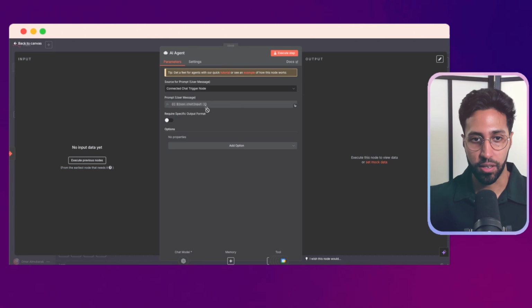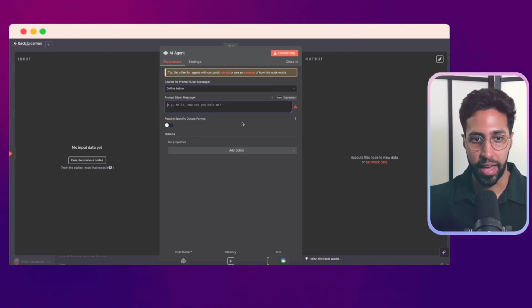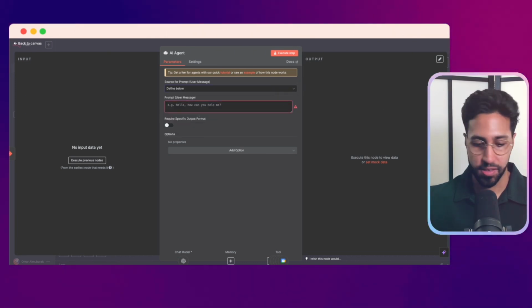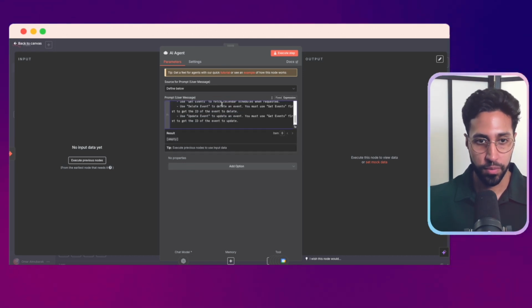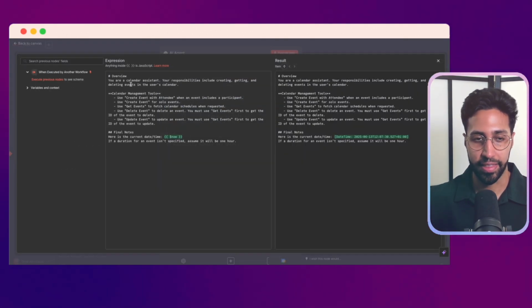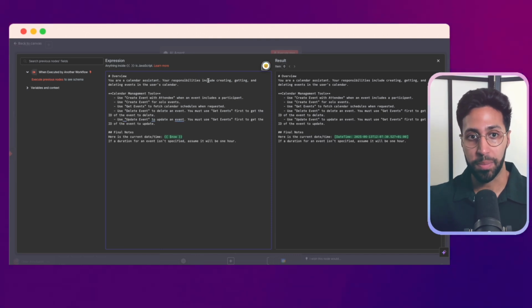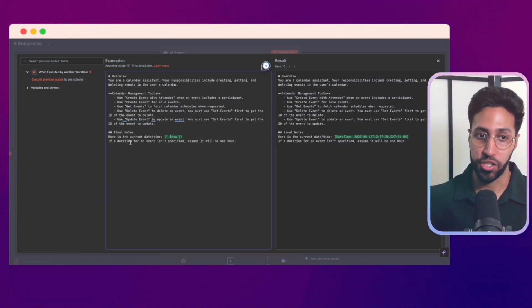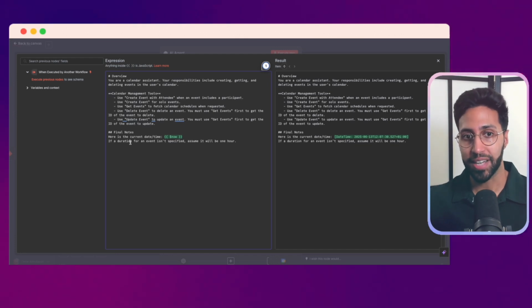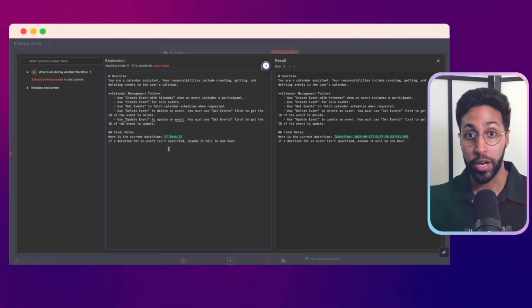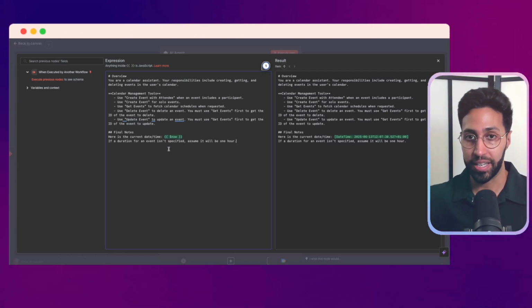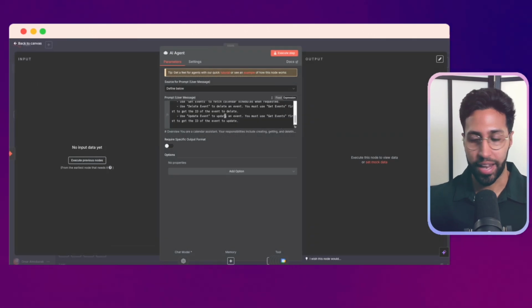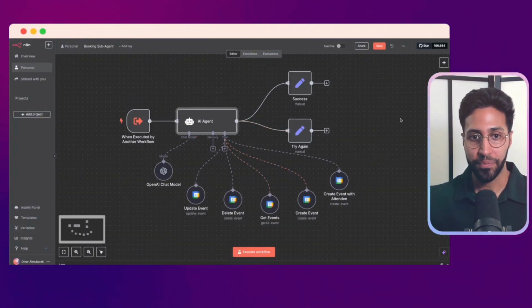So the last thing we need here is we need to give it a prompt. So I've prepared this. And for the prompt, I'm basically just telling it that it's a calendar assistant. Its responsibility is to manage my calendar and then the different tools it has access to. And the important thing you need to know is when you're using AI agents in n8n, they don't actually know the time. So it's really important to have this now function here so it knows what time it is and it can properly book in your calendars. So now that's set up, we have our entire sub agent working.